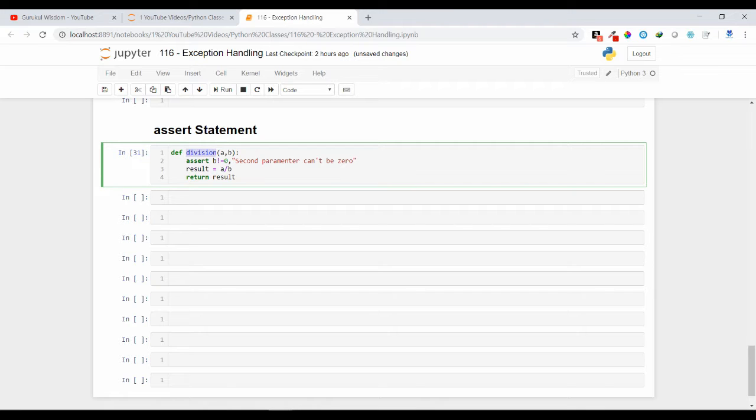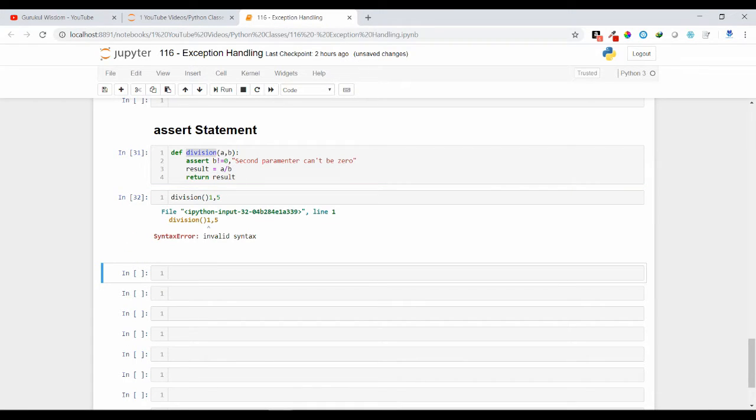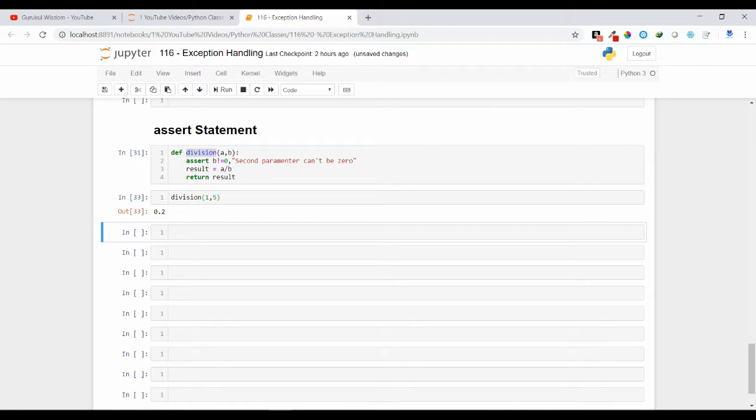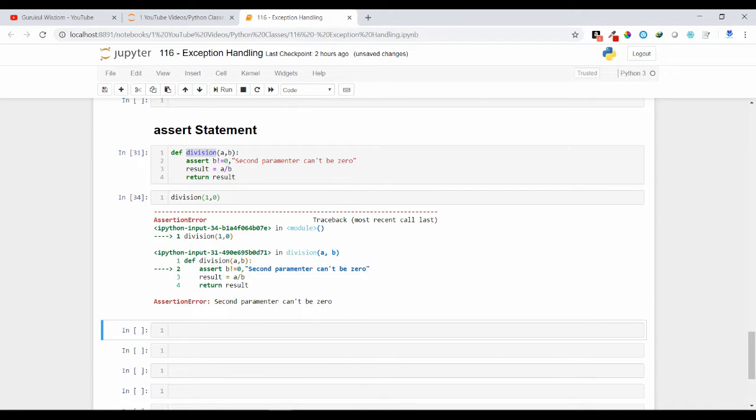Let us call my division function and pass 1 and 5. Here we are getting the division result 0.2. Now let us pass 0 as the second argument and see the output. Here we are getting an assertion error: second parameter cannot be 0. As I have passed 0 as the second parameter, it's showing me the message with an assertion error. It also shows at which line the error is occurring, so it is also used for debugging purposes.